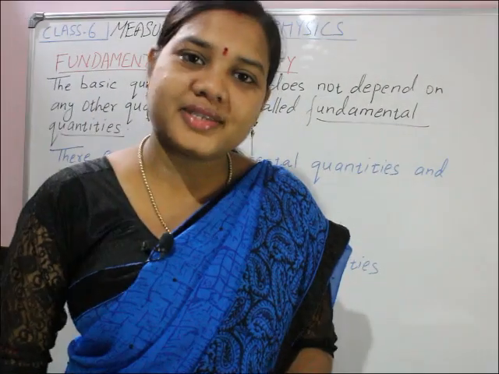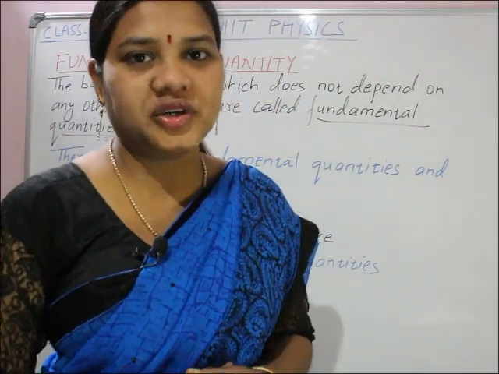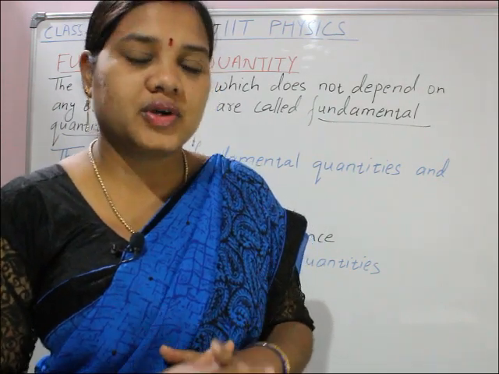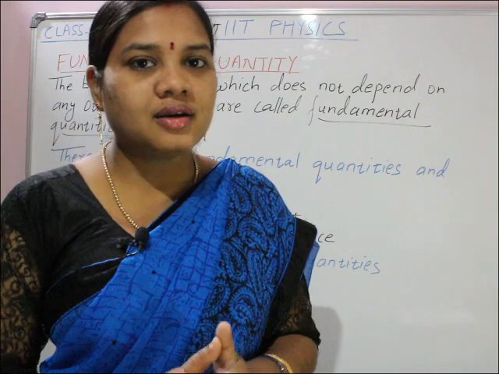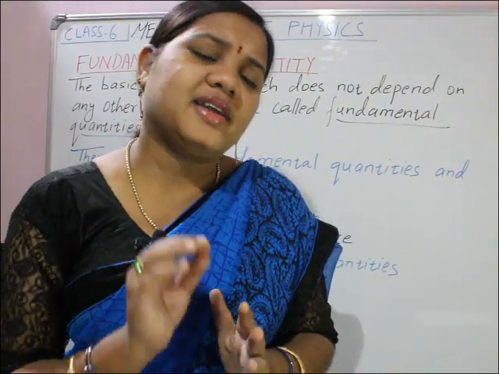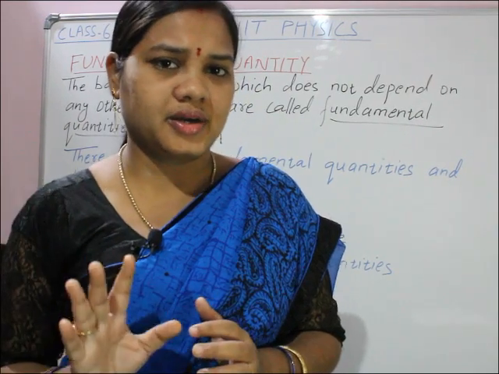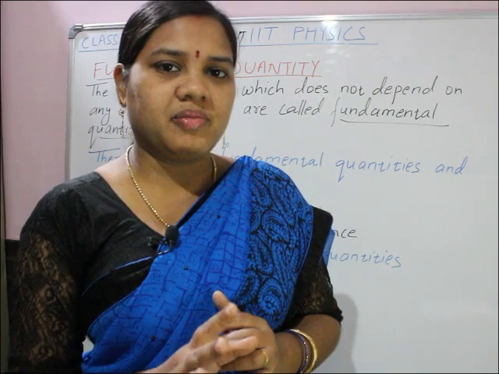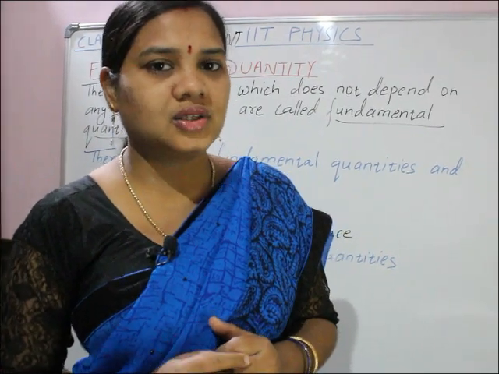Now we start today's class. Today we are going to discuss fundamental quantities. Once again I want to explain, children: there are infinite number of quantities, and most of them are derived quantities.